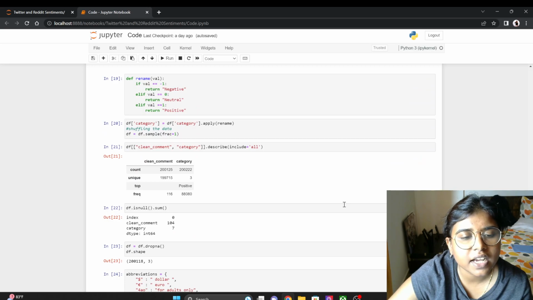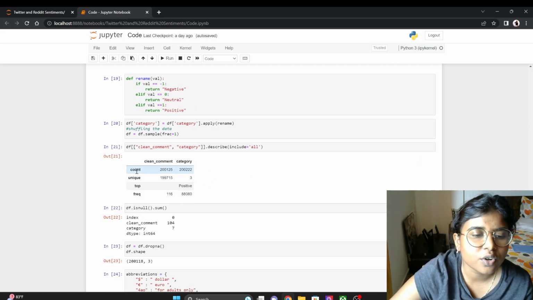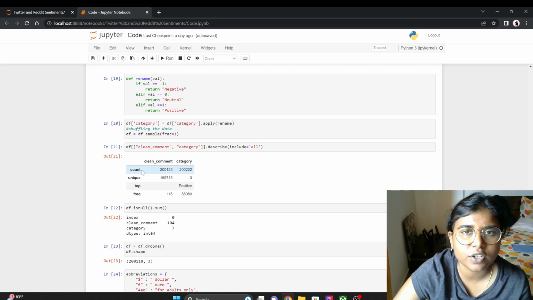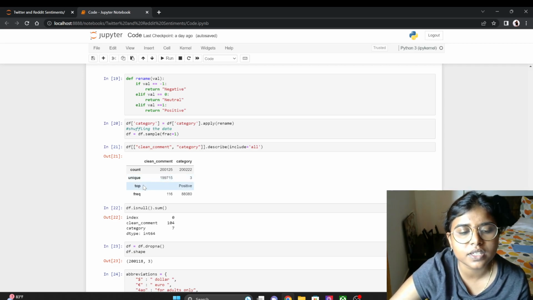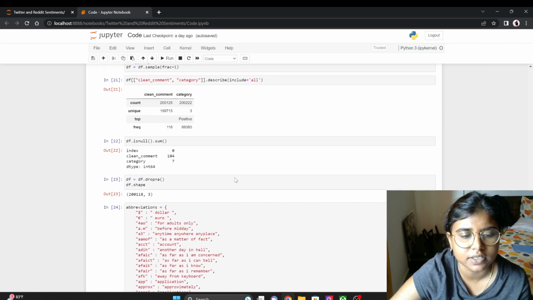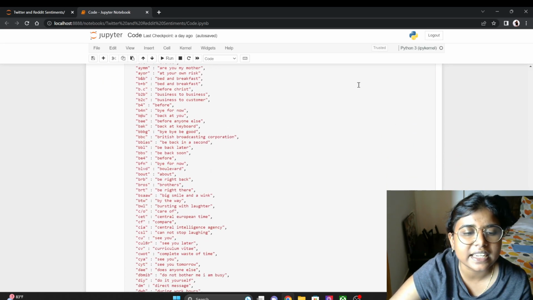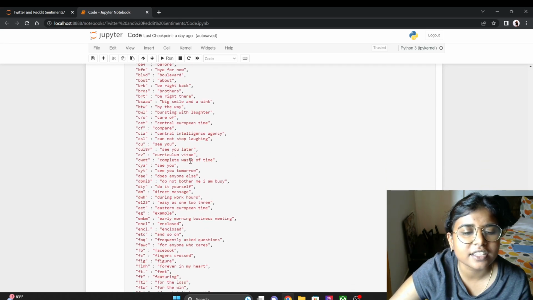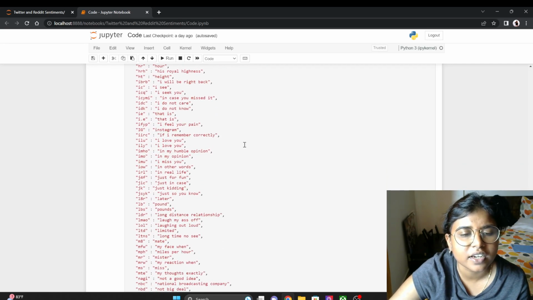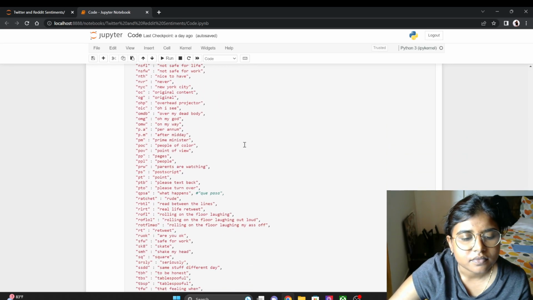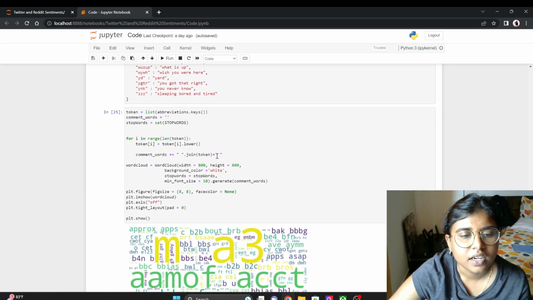The next thing I have done is create a small table which shows the different categories. There are four rows. Count is for the total count of the words, unique is for the most unique words, top is for the top 20 words, and frequently is for the most frequently used words. I have entered all the abbreviations used all over the internet, like be right back, as soon as possible, the general stuff, I will be right back, in real life, oh my god. It's basically all abbreviations from A to Z.